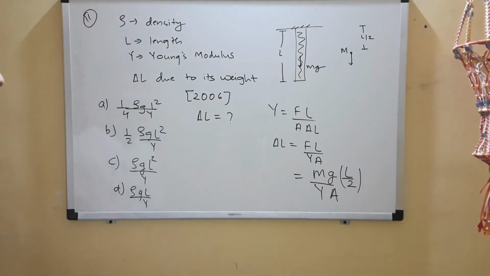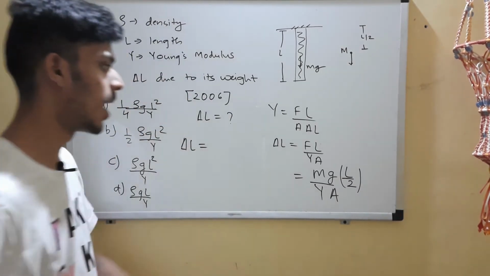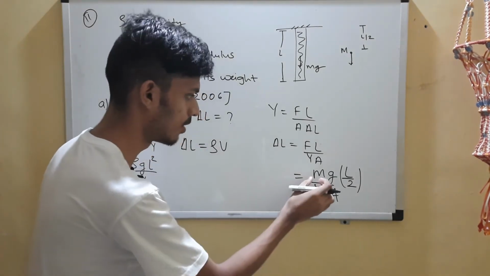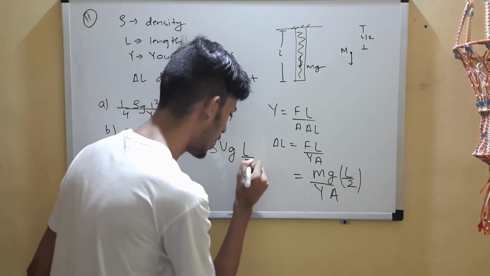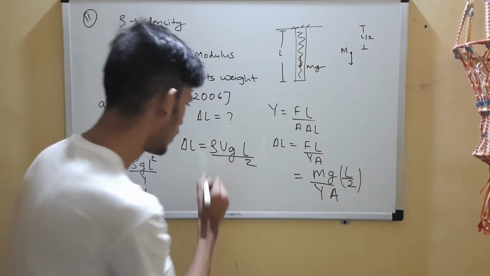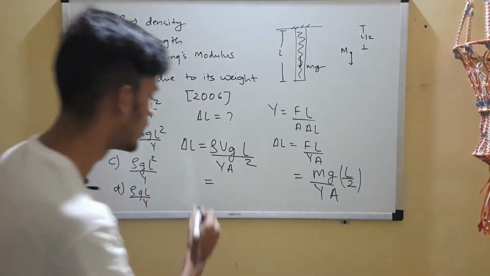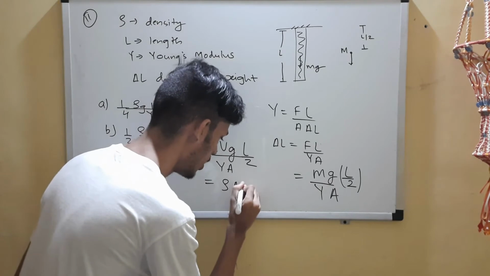In place of that we are provided with density, so we can use mass is equal to density into volume. In place of mass I am substituting density into volume, g L by 2 by Y into A. Again I can write this volume as area into length.